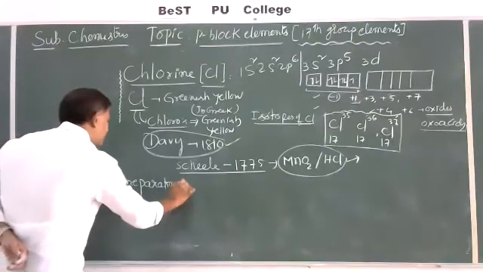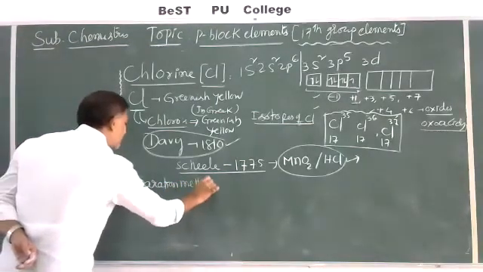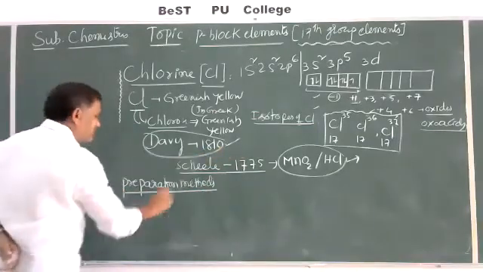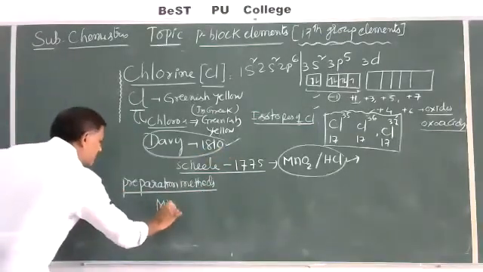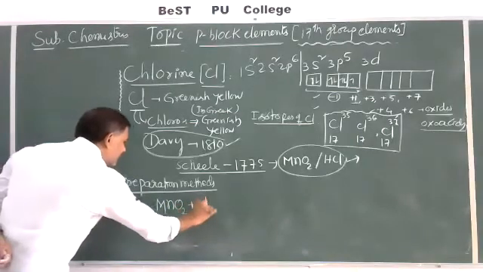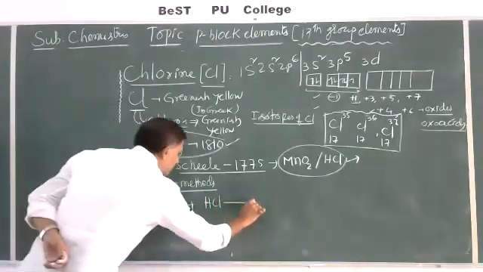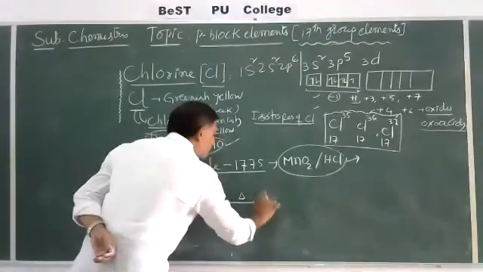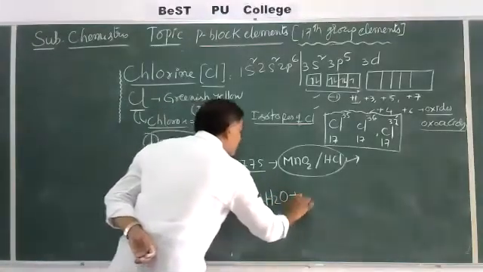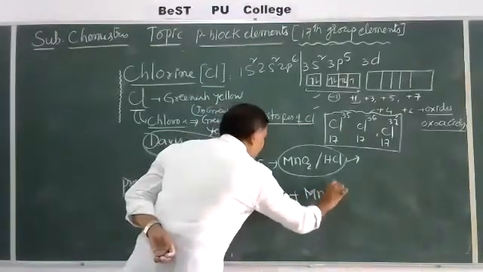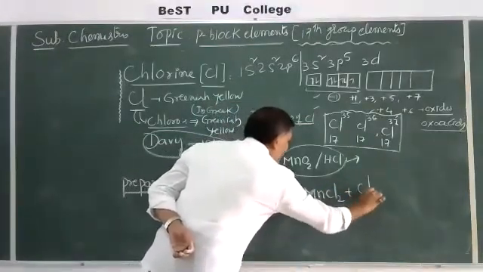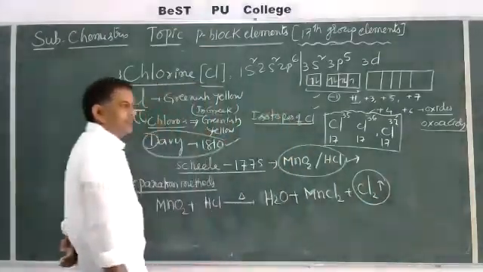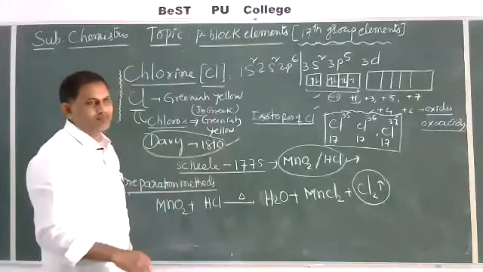In the preparation methods of chlorine, first the manganese dioxide reacts with hydrochloric acid on heating. It gives water, manganese dichloride, and chlorine gas is liberated. Greenish yellow color is observed.